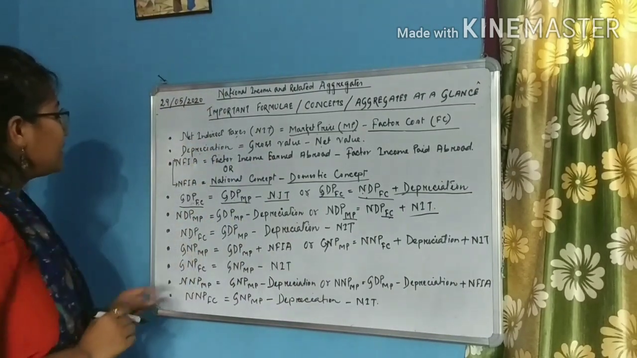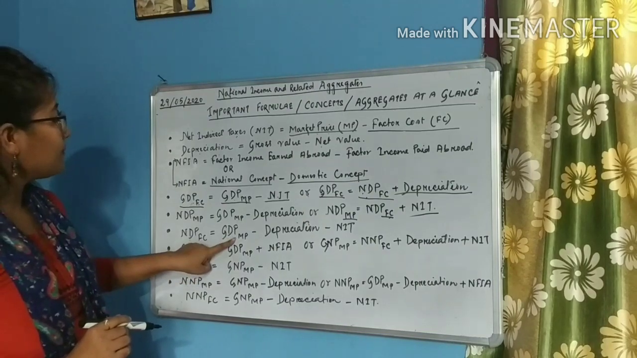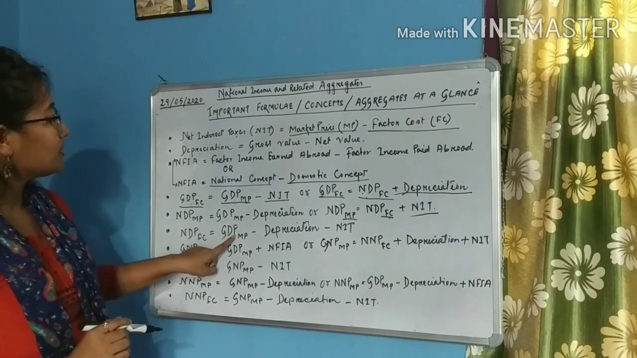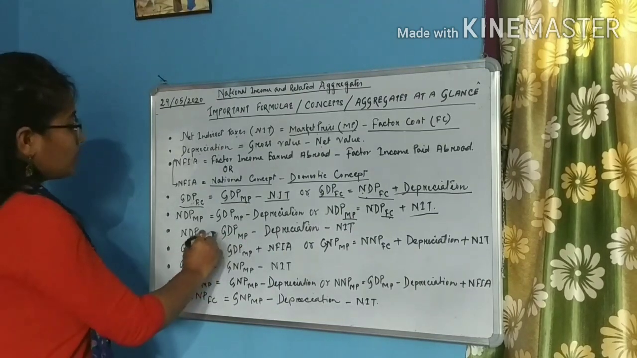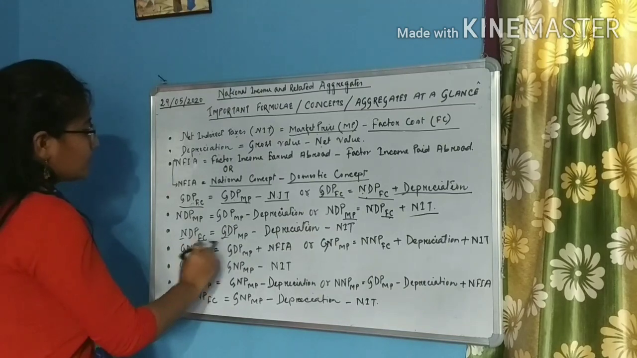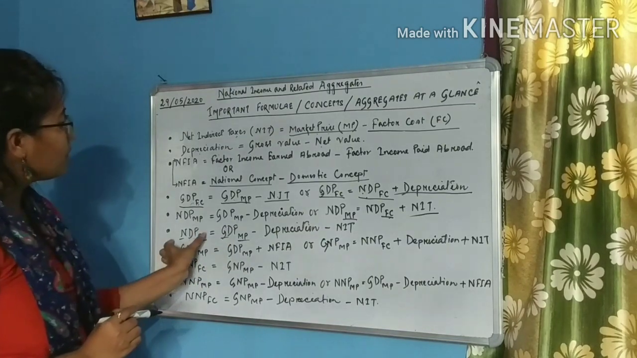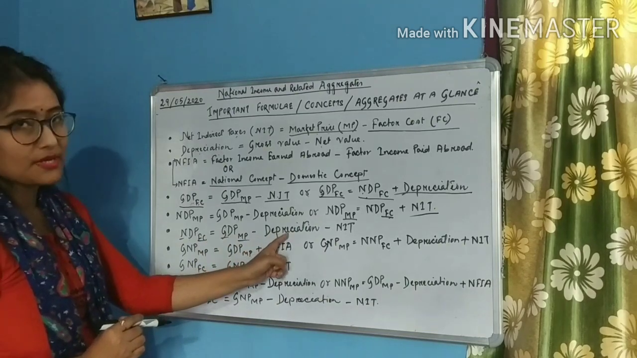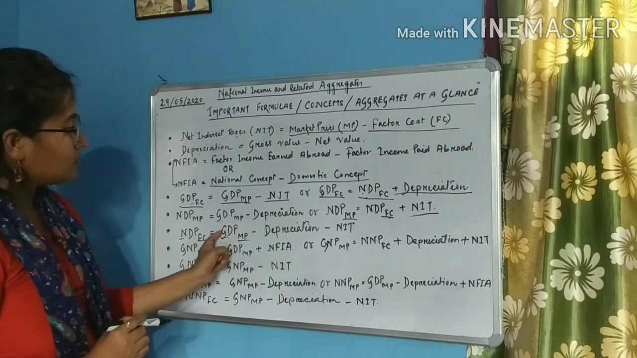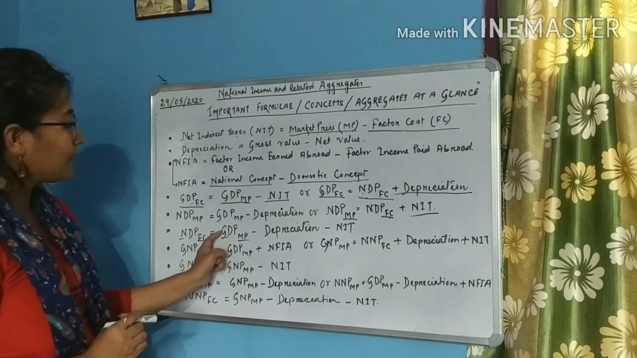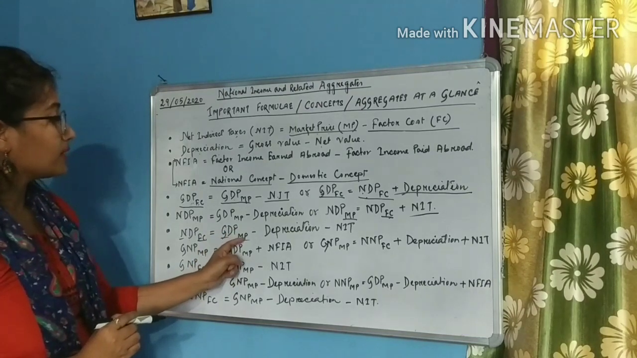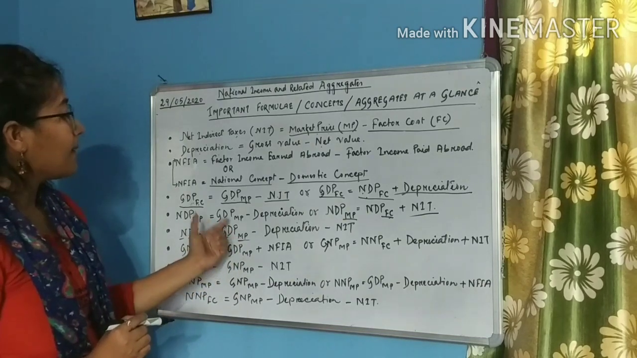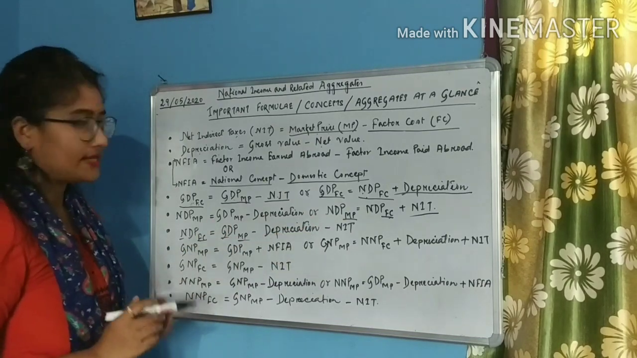So the next one is NDP-FC. If we have GDP-MP, this is net domestic product at factor cost, gross domestic product at market price. So this is gross, this is net, this is factor cost, this is market price. So how will we obtain NDP-FC from GDP-MP? By subtracting depreciation. If we subtract depreciation, this gross will become net. This will become NDP-MP. Now we have to convert this MP into FC, right? So how can we convert this into FC? By subtracting net indirect taxes.